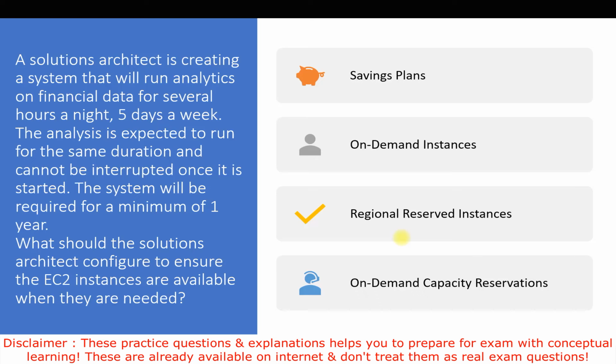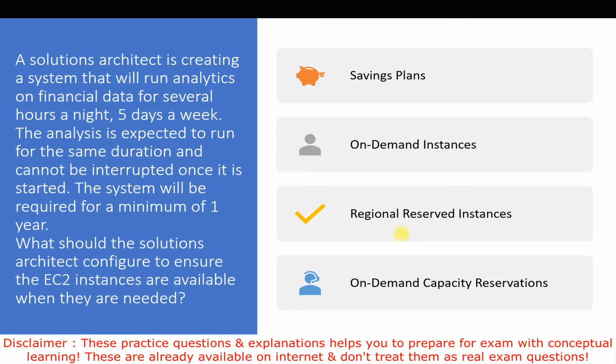So we need an uninterrupted solution. The system will be required for a minimum of 1 year. That means we are looking for some kind of reservation as well. What should the solutions architect configure to ensure the EC2 instances are available when they are needed? The options we have are savings plans, on-demand instances, regional reserved instances, and on-demand capacity reservations.